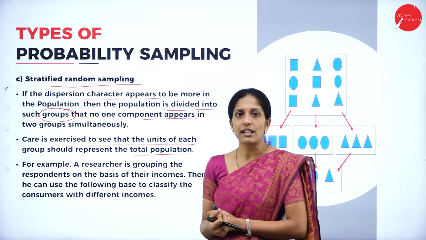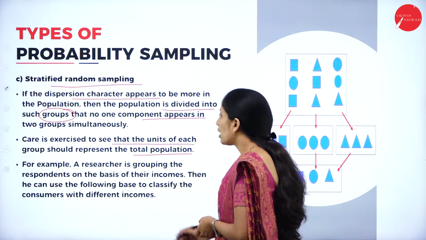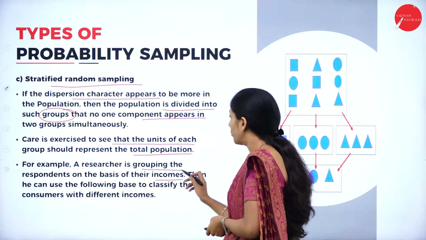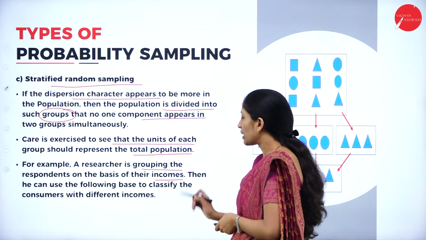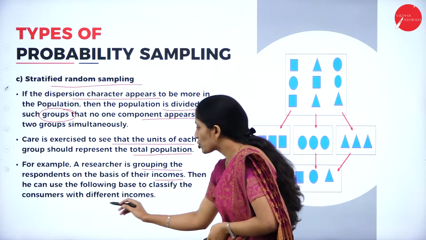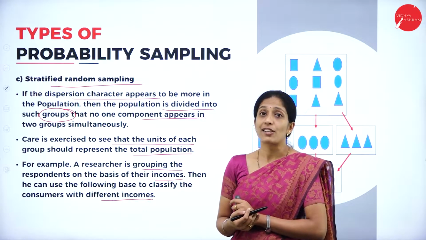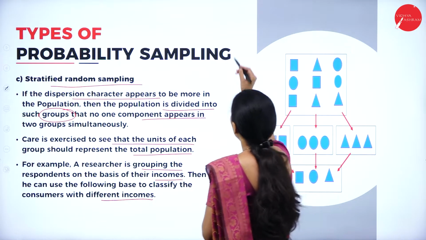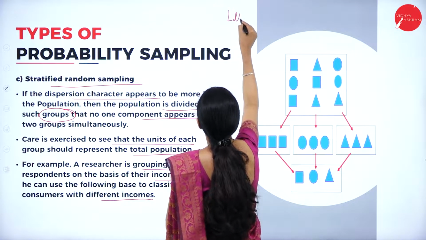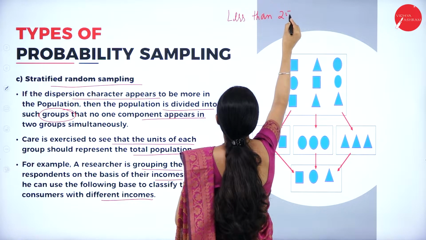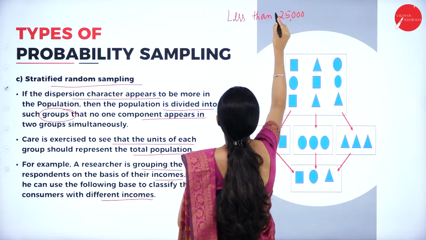You will clearly understand with an example here. A researcher is grouping the respondents on the basis of income. Then he can use the following base to classify the consumers with different income. So how are they going to classify based on income? For example, the first division will be less than 25,000, less than rupees 25,000.